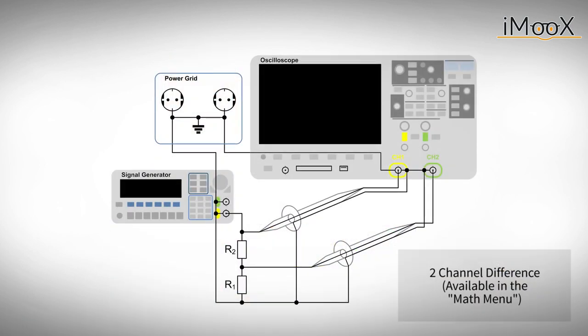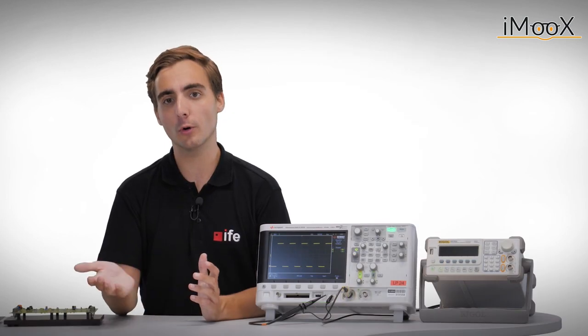In order to still be able to measure the voltage over R2, different approaches are possible. One possibility would be to use two channels, measuring the voltages with reference to ground and subtracting one channel from the other. In order to do this, most scopes offer a math menu, where you can do a simple subtraction of the voltages. We will show an example for this function later in the video.